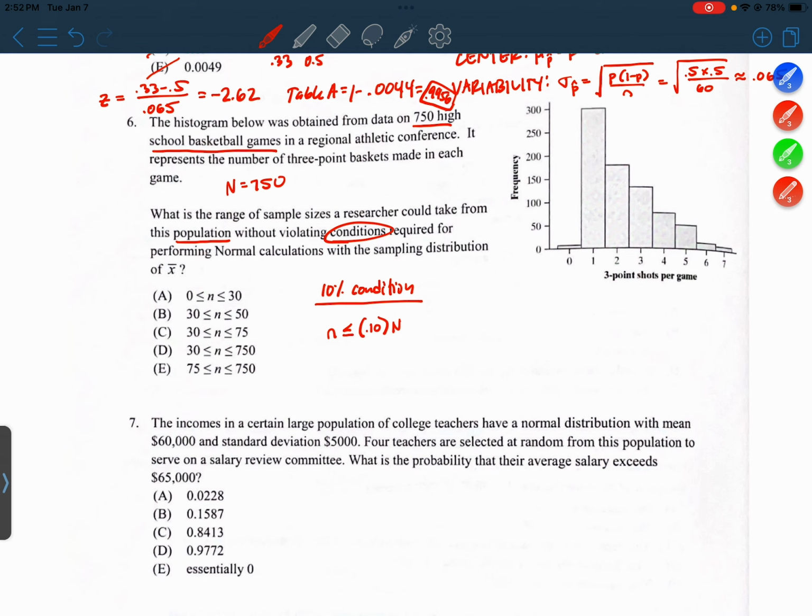All right, the other thing that has to be met, especially here because we want to do normal calculations, is we need to have a normal distribution for the sampling distribution. And that's going to be true if the central limit theorem is met. Okay? So the central limit theorem says as long as the sample size is at least 30 or more, right, then we can use a normal distribution to approximate the sampling distribution. Okay.